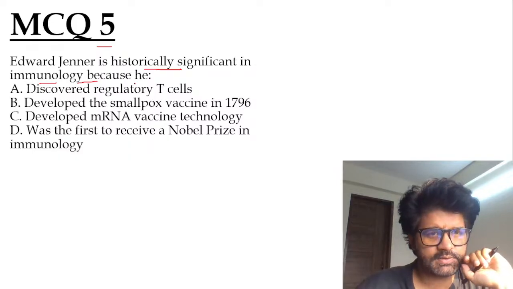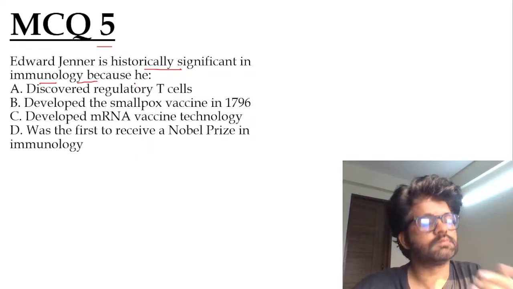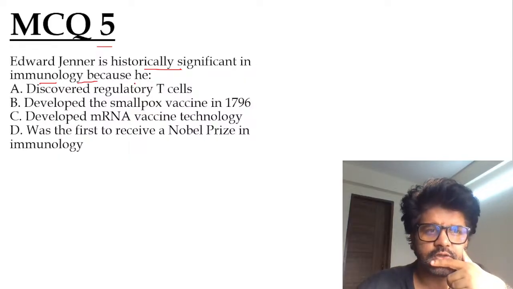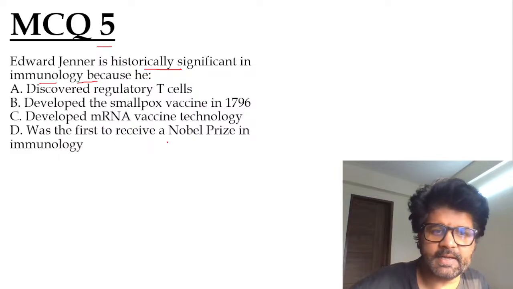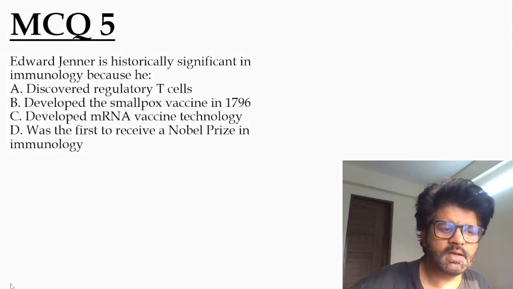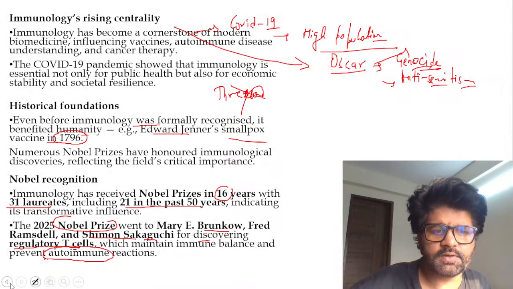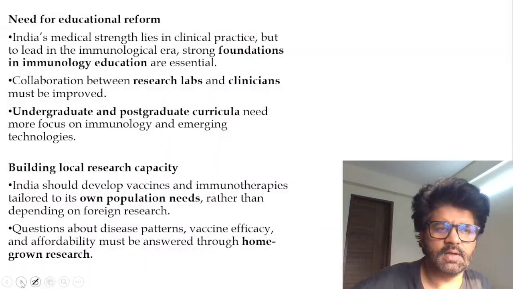Iltush has given the answer. Edward Jenner, historically significant because he developed the smallpox vaccine in 1796. And again, if you go back, you will realize it is written here. See, Edward Jenner, smallpox vaccine in 1796.